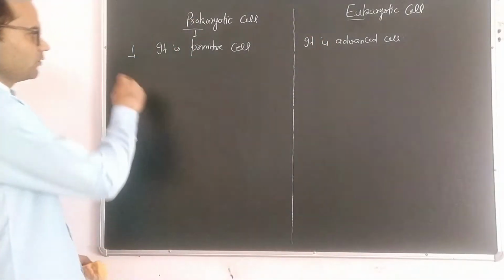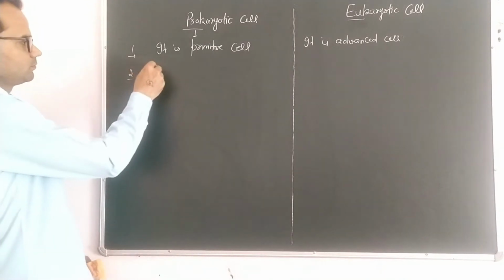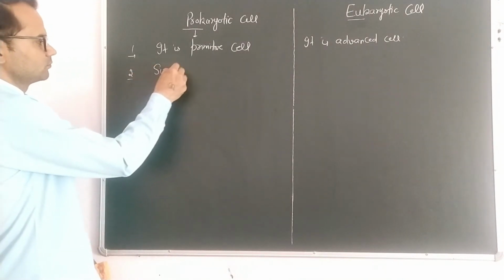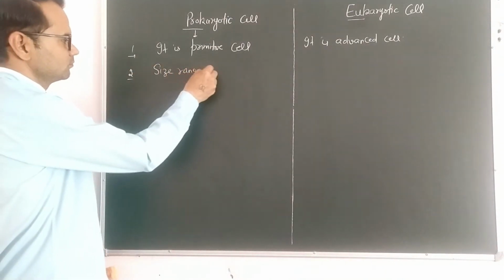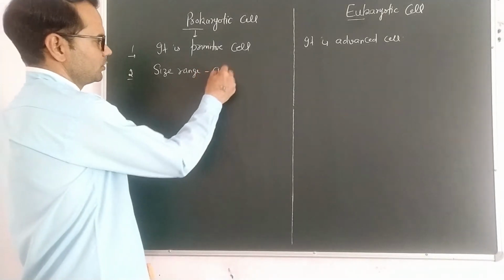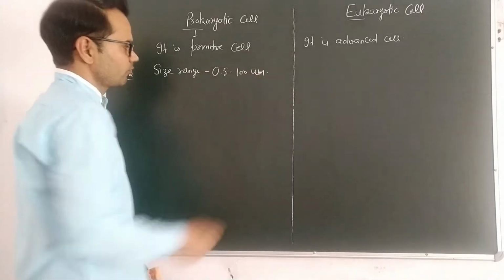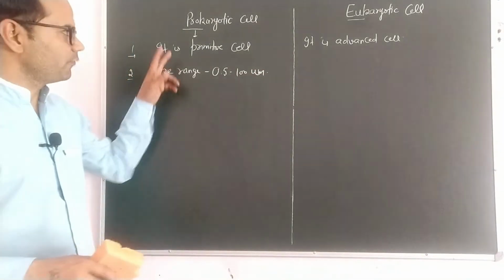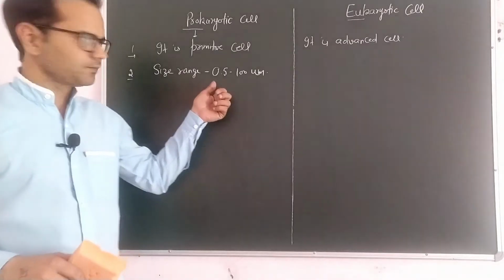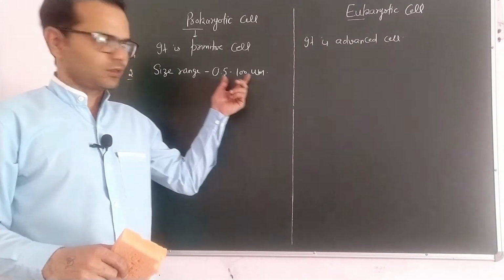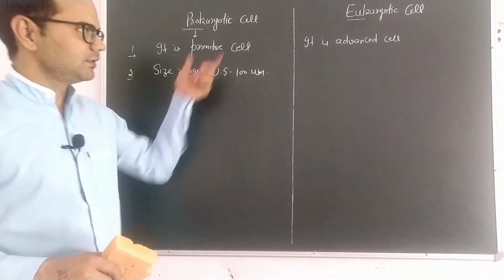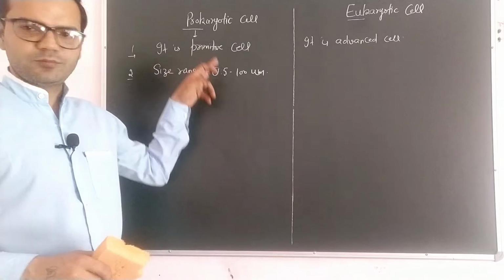Second, size range. The size range of prokaryotic cell is 0.5 to 100 micrometer, so they are smaller in size. Eukaryotic cell is larger than prokaryotic cell.